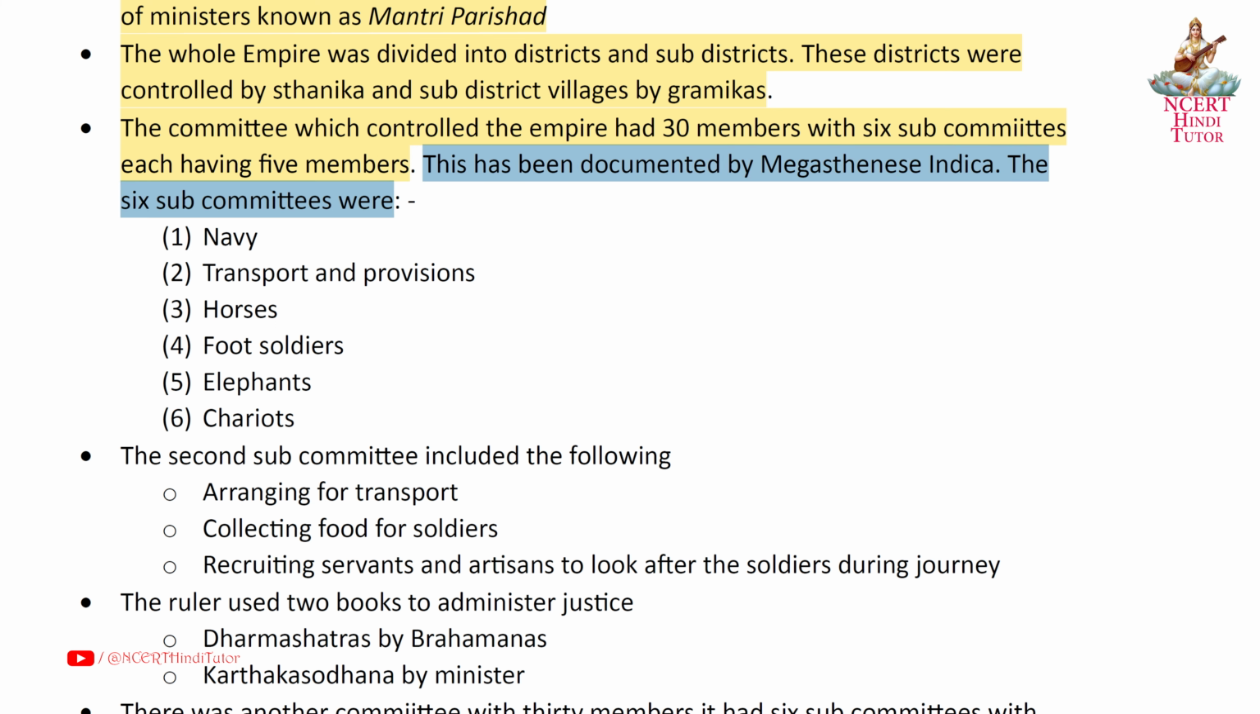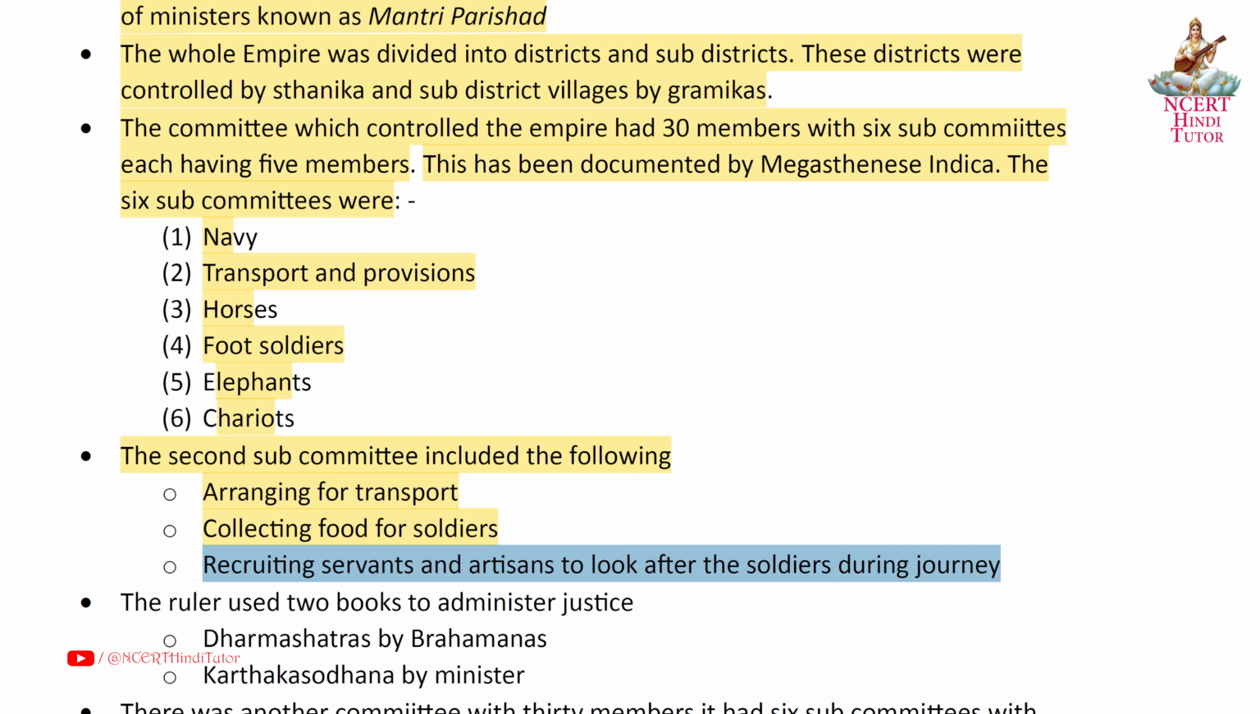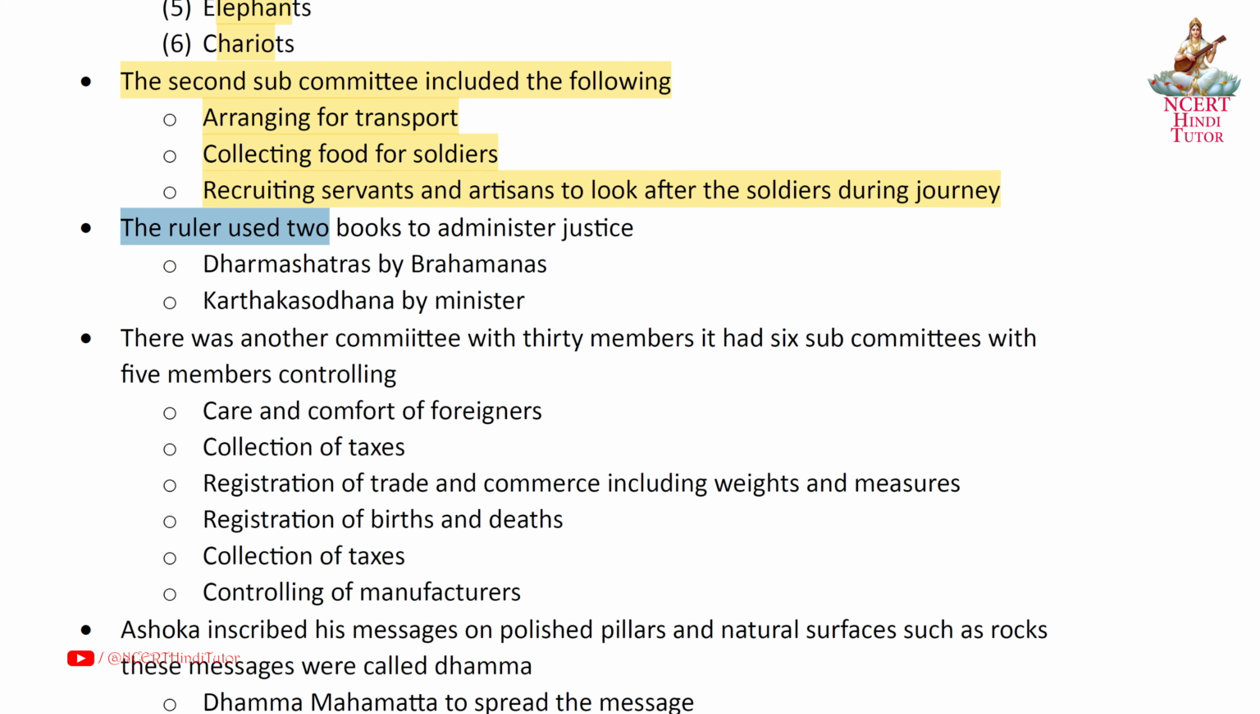The 6 sub-committees were: first navy, second transport and provisions, third horses, fourth foot soldiers, fifth elephants and sixth chariots. The second subcommittee included arranging for transport, collecting food for soldiers, and recruiting servants and artisans to look after the soldiers during the journey. The ruler used 2 books to administer justice: Dharmashastra by Brahmans, and Karthakashodhana by ministers.